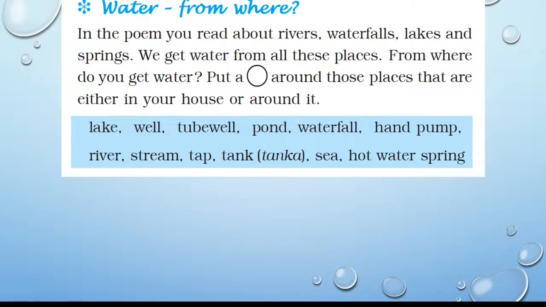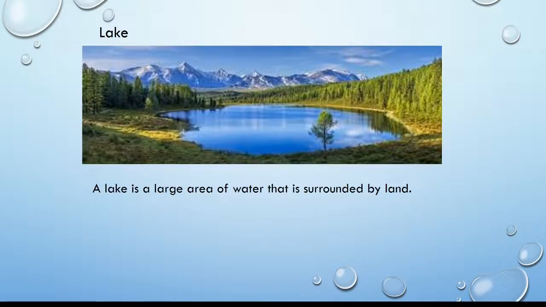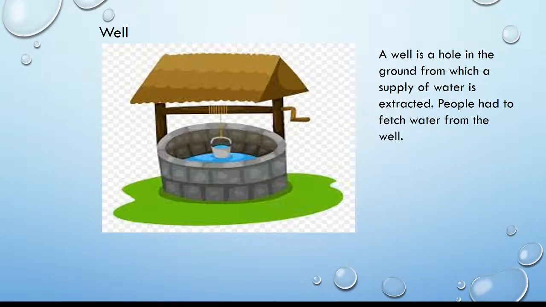So let's say first, lake. Lake, a large area of water that is surrounded by land. Already we know about lake. Well, a well is a hole in the ground from which a supply of water is extracted. People had to fetch water from the well. In earlier times, wells were very common, but nowadays we use hand pumps to get water from the earth.